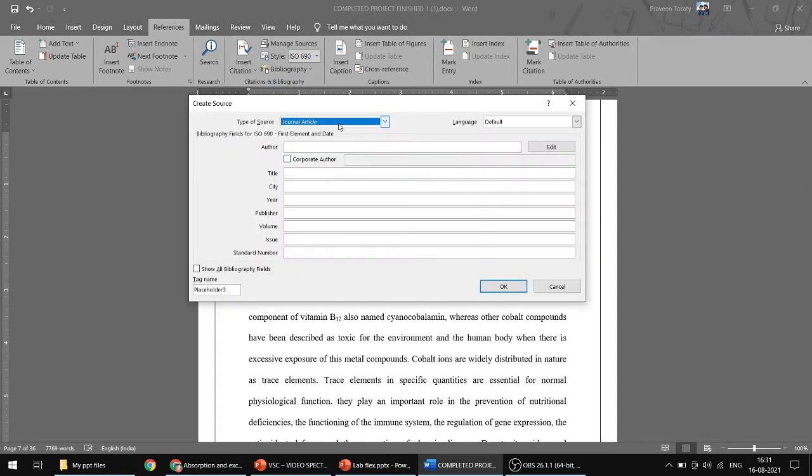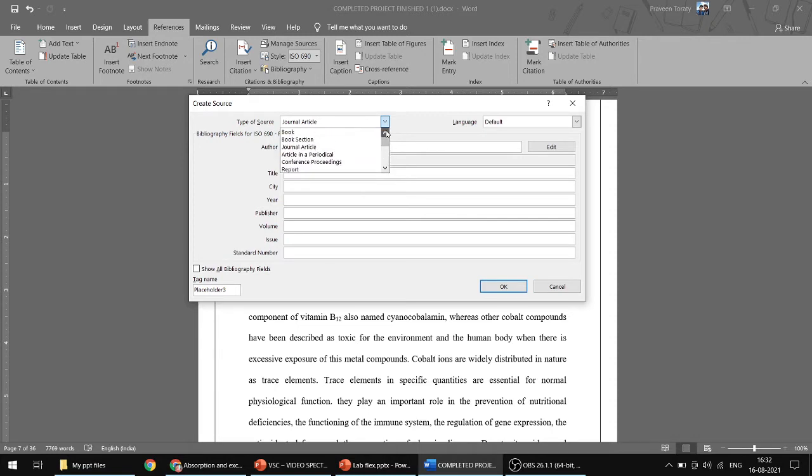So I have taken this particular thing from a journal. From various sources you can get it. You can get it from a book or book section, or journal article in a periodical, or reference conference proceedings or reports. Website, electronic source, art, sound recording, performance, film, interview, patent, case, miscellaneous, like that.